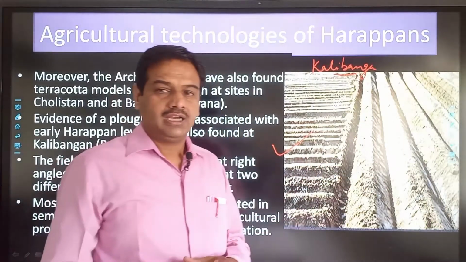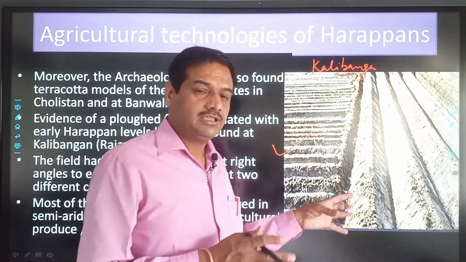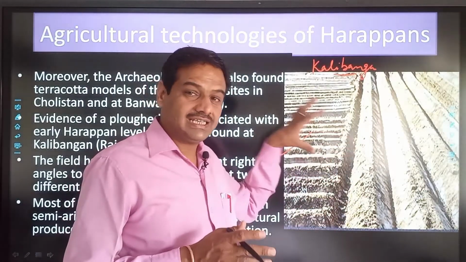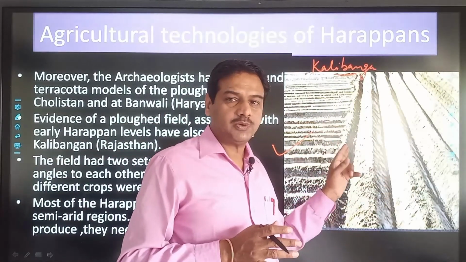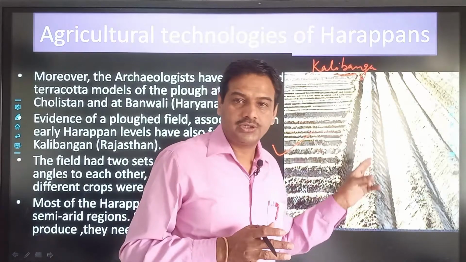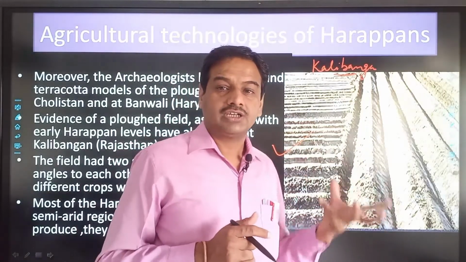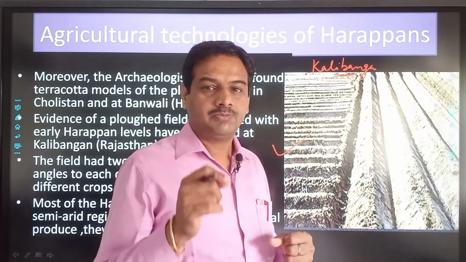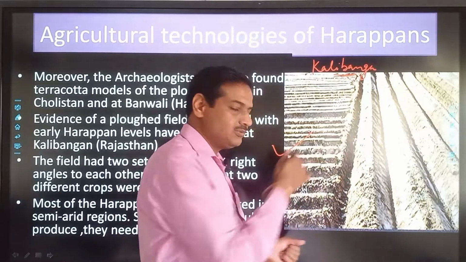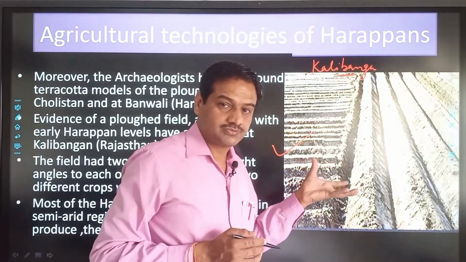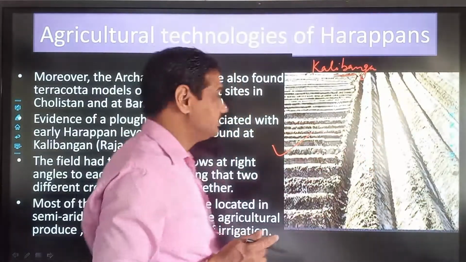And when we analyze the stratigraphy, the depth at which it has been found, this tells us that it belongs to the Harappan civilization. So this field was plowed during Harappan times. It means they used to cultivate the land with the help of the plow and the oxen, and it was a scientific cultivation. Till date cultivation is done in this manner also. अभी भी इसी तरीके से खेती की जुताई की जाती है जैसे कि हड़प्पन करते थे.